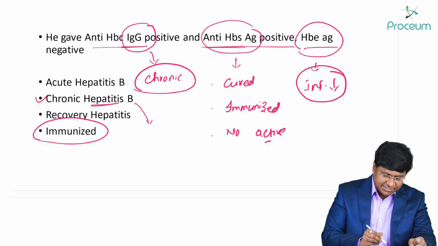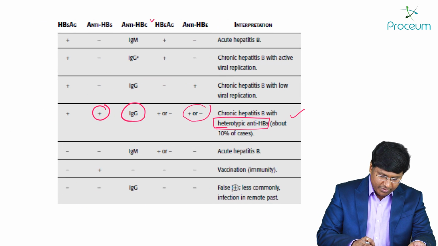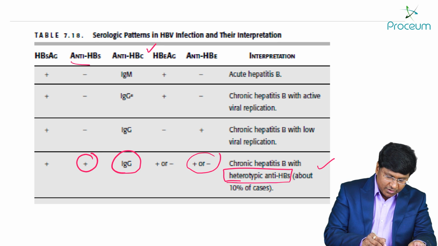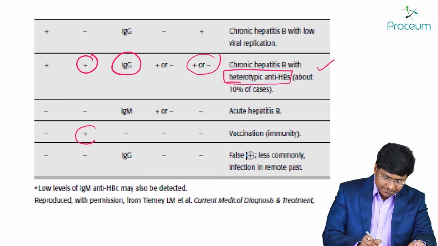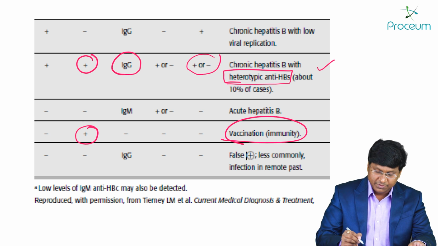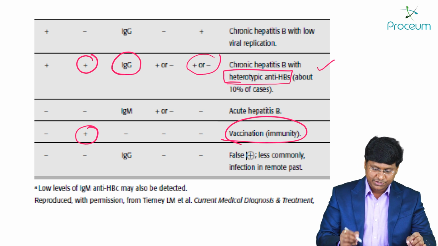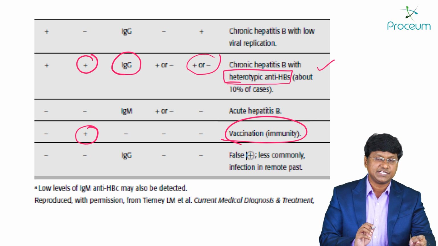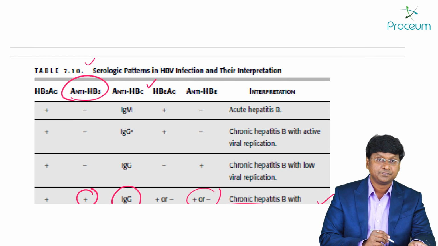Then what will be the serology in case of immunized? In case of whoever are immunized, you see, only anti-HBS will be positive. IgG anti-HBC will not be positive in an immunized individual. Only anti-HBS will be positive. So that is your anti-HBS.